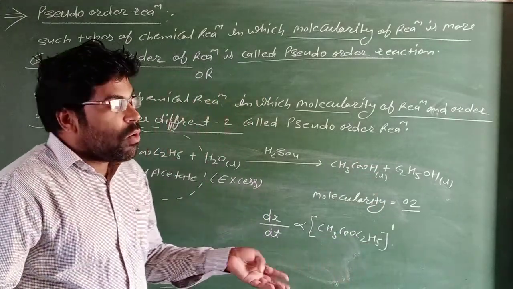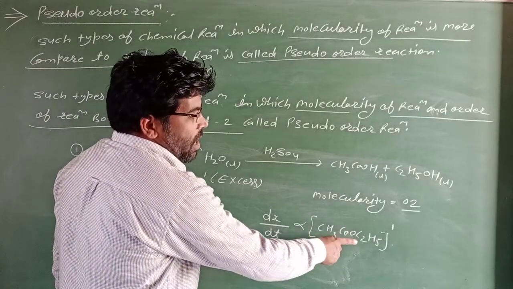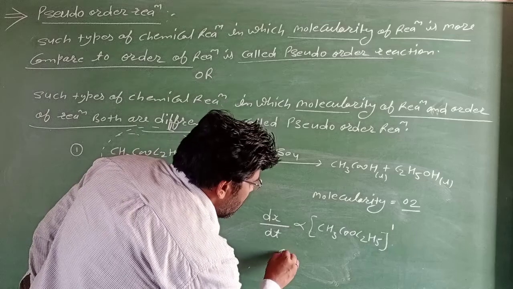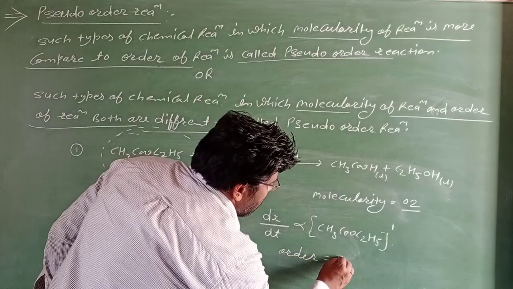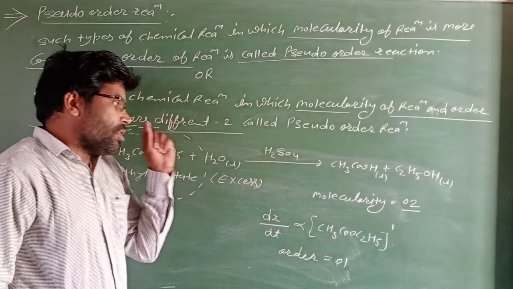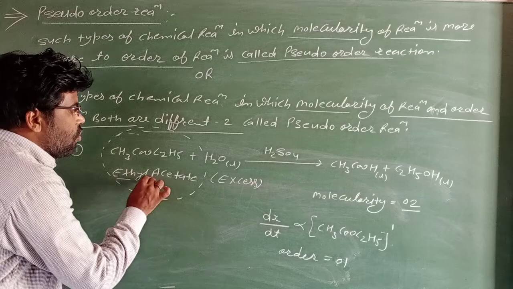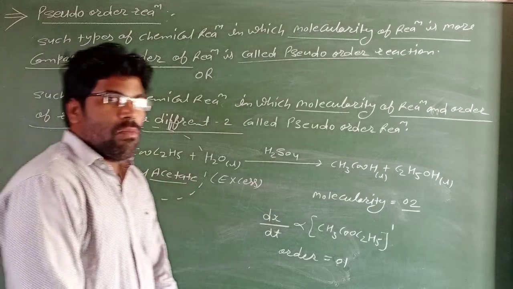So the order of reaction is only 1, meaning the rate depends only on the concentration of ethyl acetate.